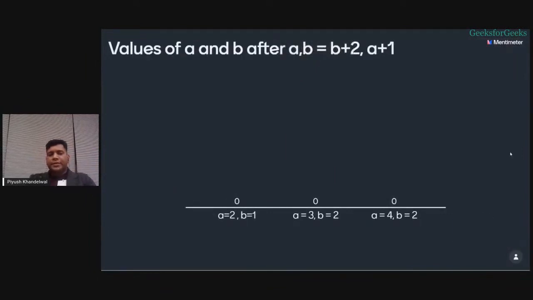I've opened the voting for this. A comma B, A was initially 1, B was initially 2. What will be the values of A and B after A comma B equals to B plus 2 comma A plus 1? You can submit your votes.